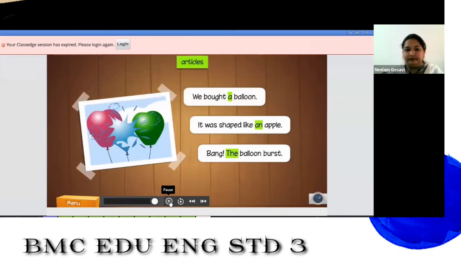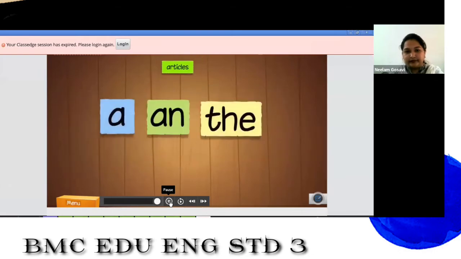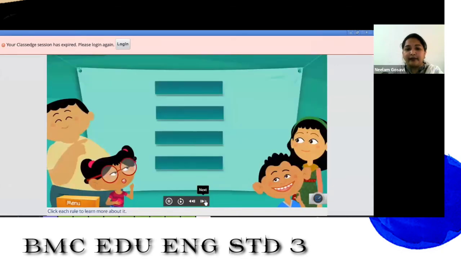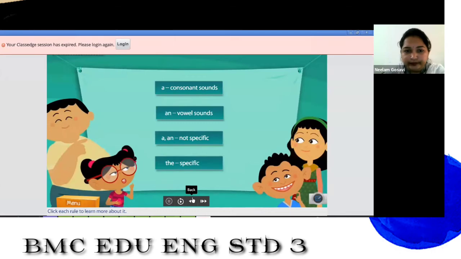A, an, and the are called articles. Articles specify the nouns in a sentence. A, an, and the are articles. Let us learn more about the use of articles in sentences. So here we are going to see how we use this in sentences. Just now I have shown you the examples. Click each rule to learn more about it. I'll show you the detail afterwards, after the explanation.